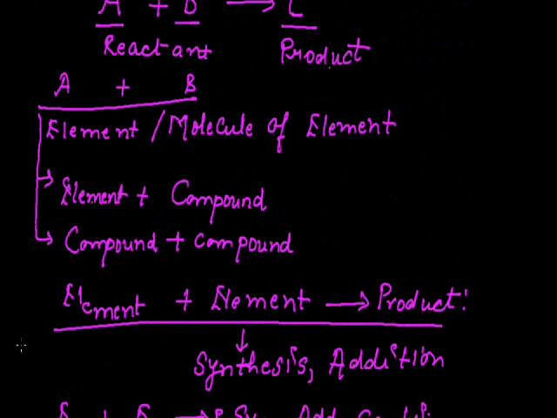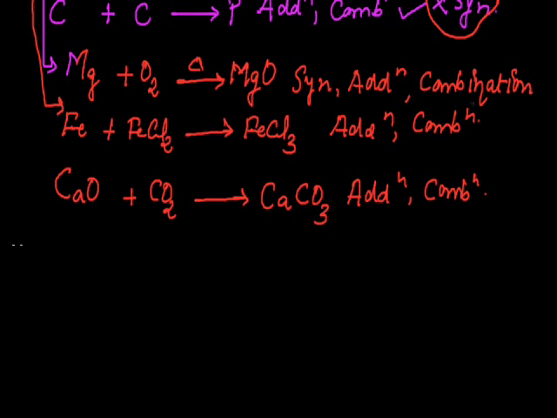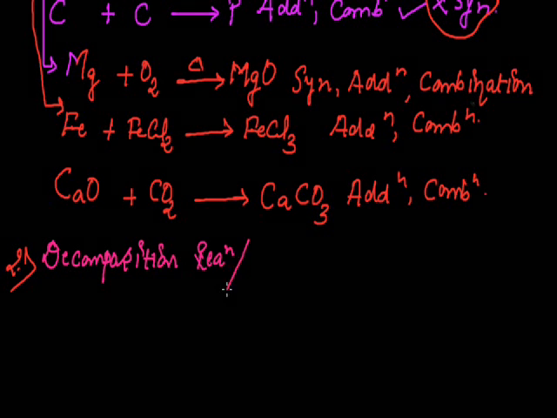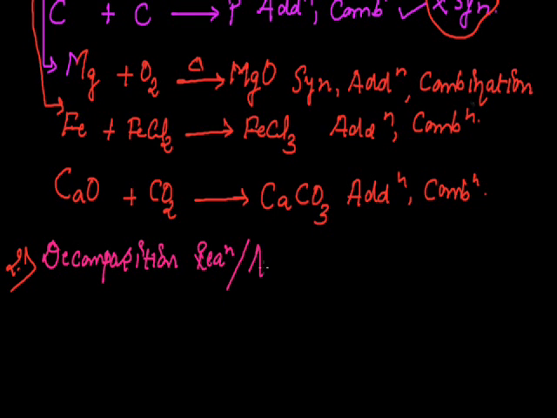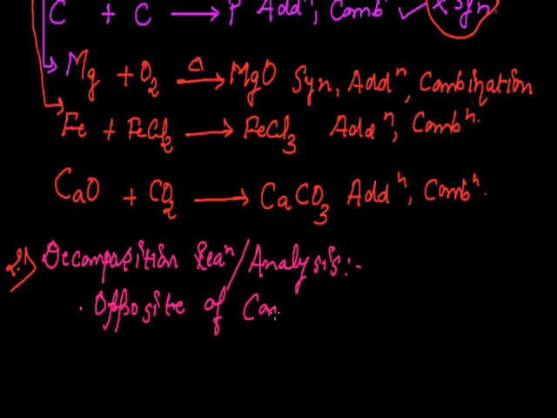Now let's study another reaction. The second reaction is a decomposition reaction. A decomposition reaction is also referred to as an analysis reaction. It is the opposite of a combination reaction.